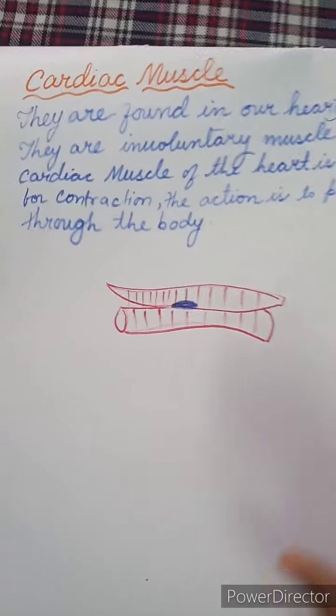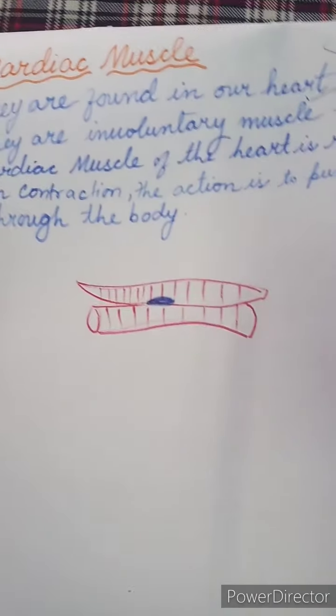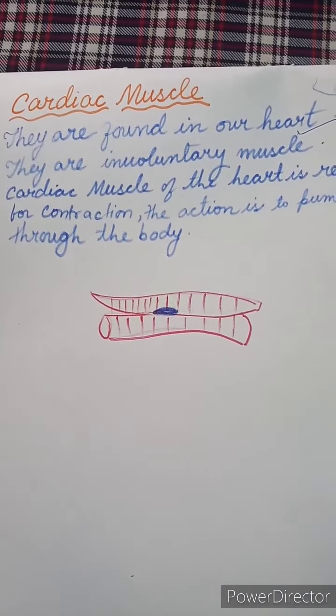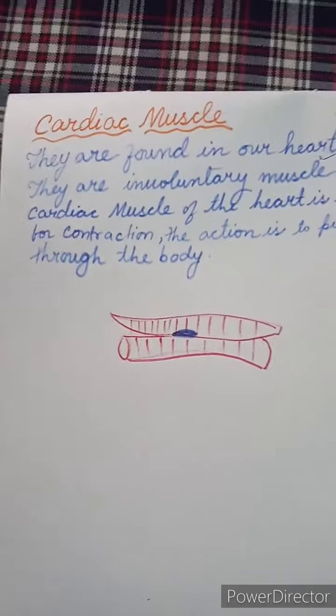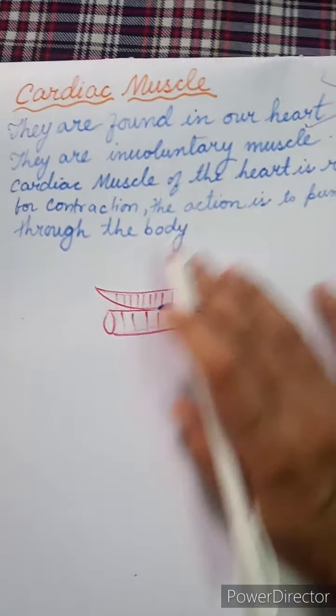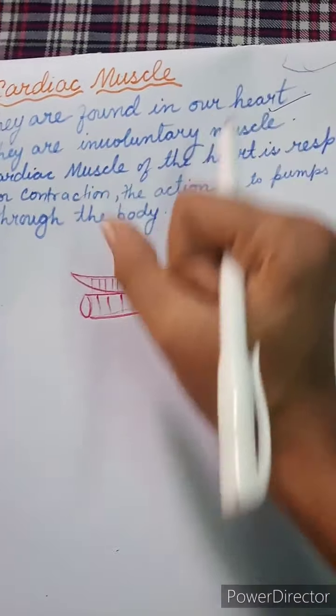So these are not voluntary muscles. These are not under our control. It keeps beating without needing us to think about it. Whether we think or not, it will keep on beating. So these are involuntary muscles. Cardiac muscles of the heart are responsible for contraction.